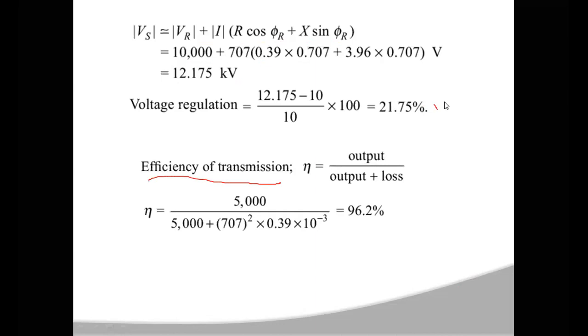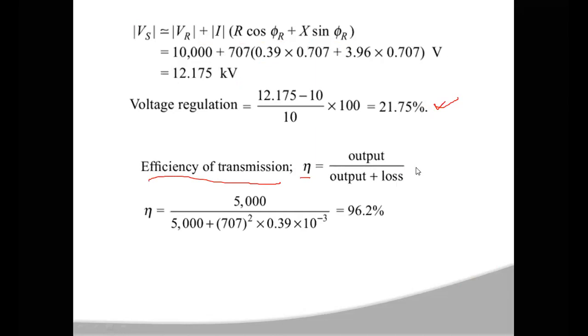In the given problem, they asked only for the voltage regulation, so you can stop here. Suppose they also asked for the efficiency of the transmission line. Efficiency is output divided by output plus total losses. This is a single phase transmission line.